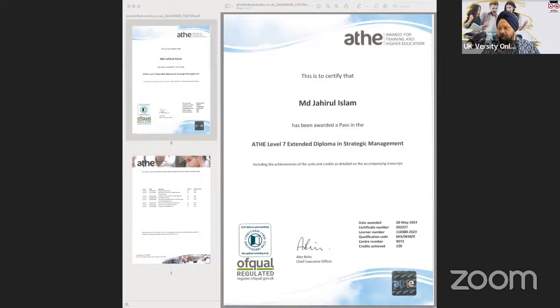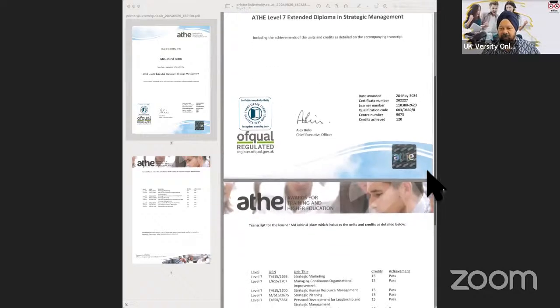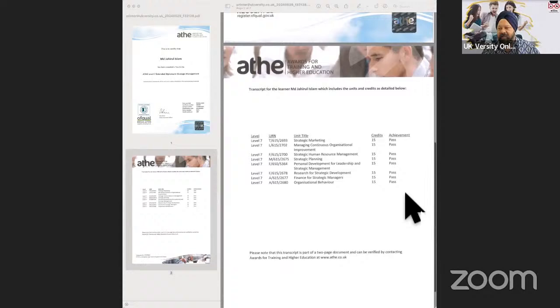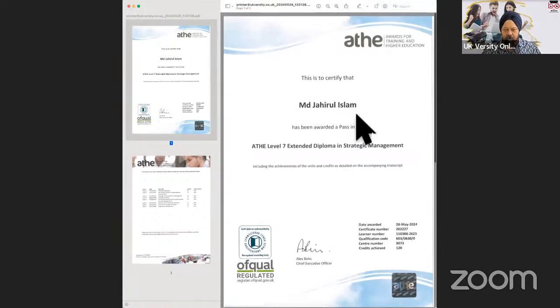But if you look at higher grades, then in some cases, when you receive your qualification, it could also have what is called a merit or a distinction grade, because some of you have achieved higher grades in that. Is that okay? This is just an example to show you how the qualification would be awarded.